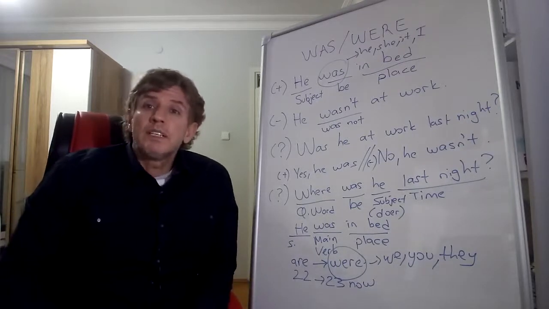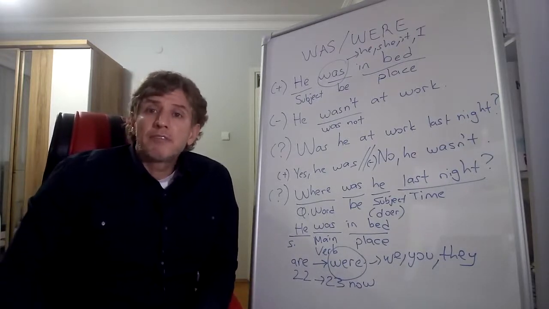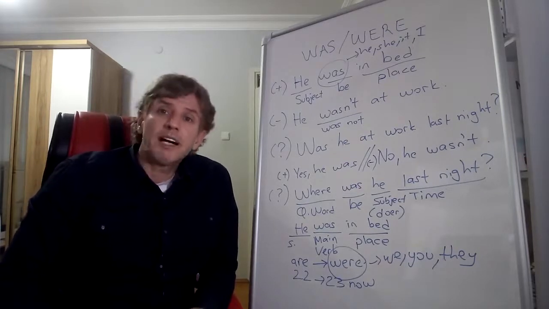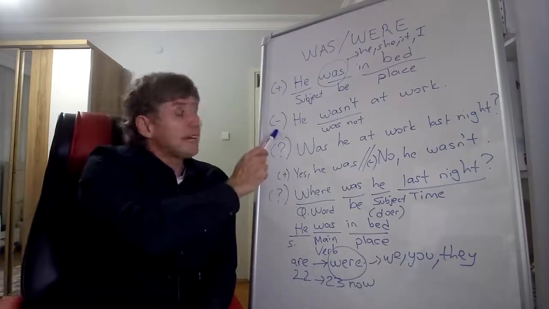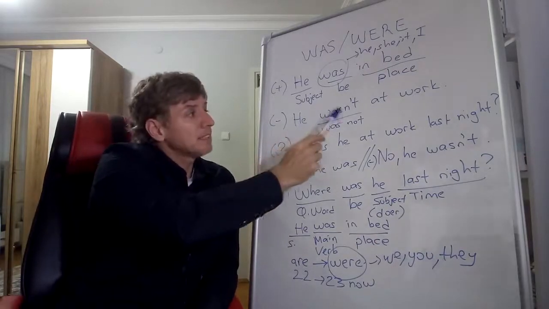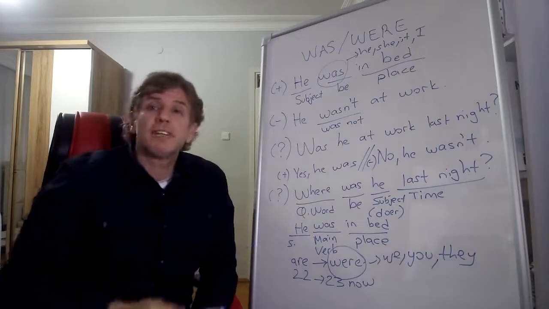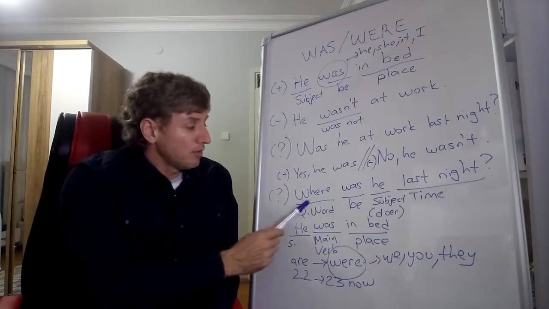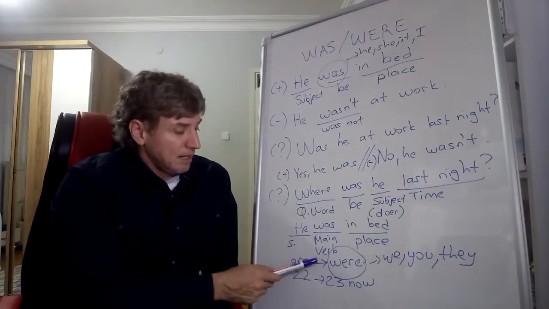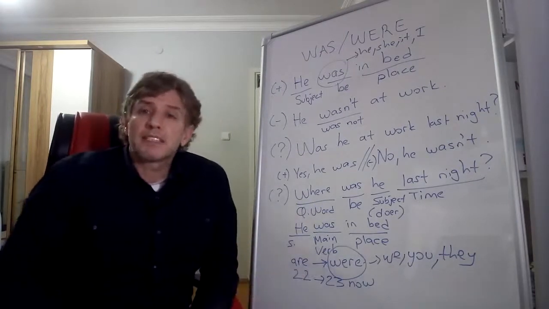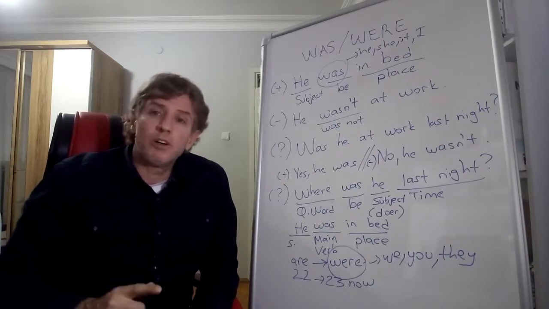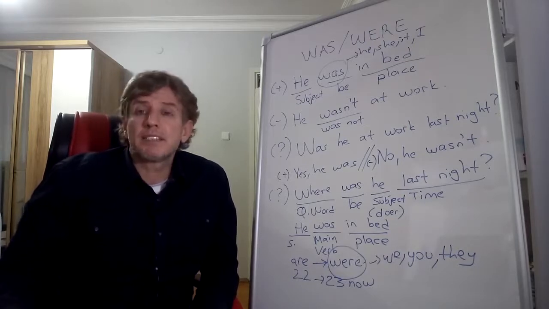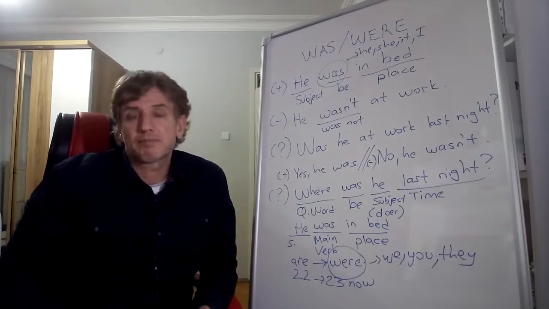So, was and were are used with not, okay? Was not, were not in negative sentences. For example, he was not at work yesterday. He was at home yesterday, for example. Or with were, we were not at home yesterday. Or as a short form, we use weren't. We were not at home yesterday, or we weren't at home yesterday.